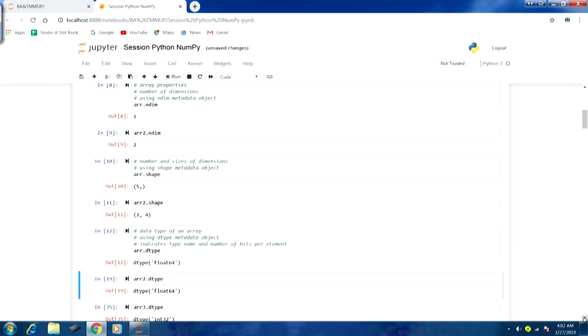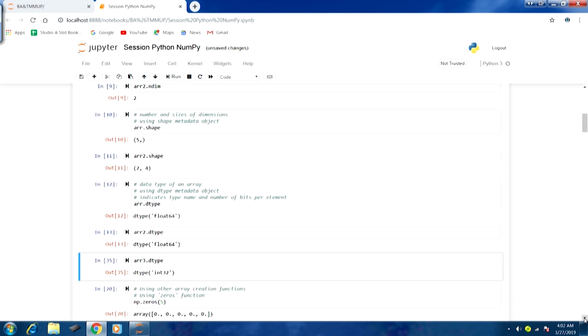Now, similarly we can also run array 2 dot dtype. In this case you can see dtype float64. So array 2 also happens to be the same kind of data type. Similarly, array 3 we can also check here. You can see again the data type for the array 3 object was integer 32. So the type was integer, and 32 bits per element were used to store the elements of the array object.